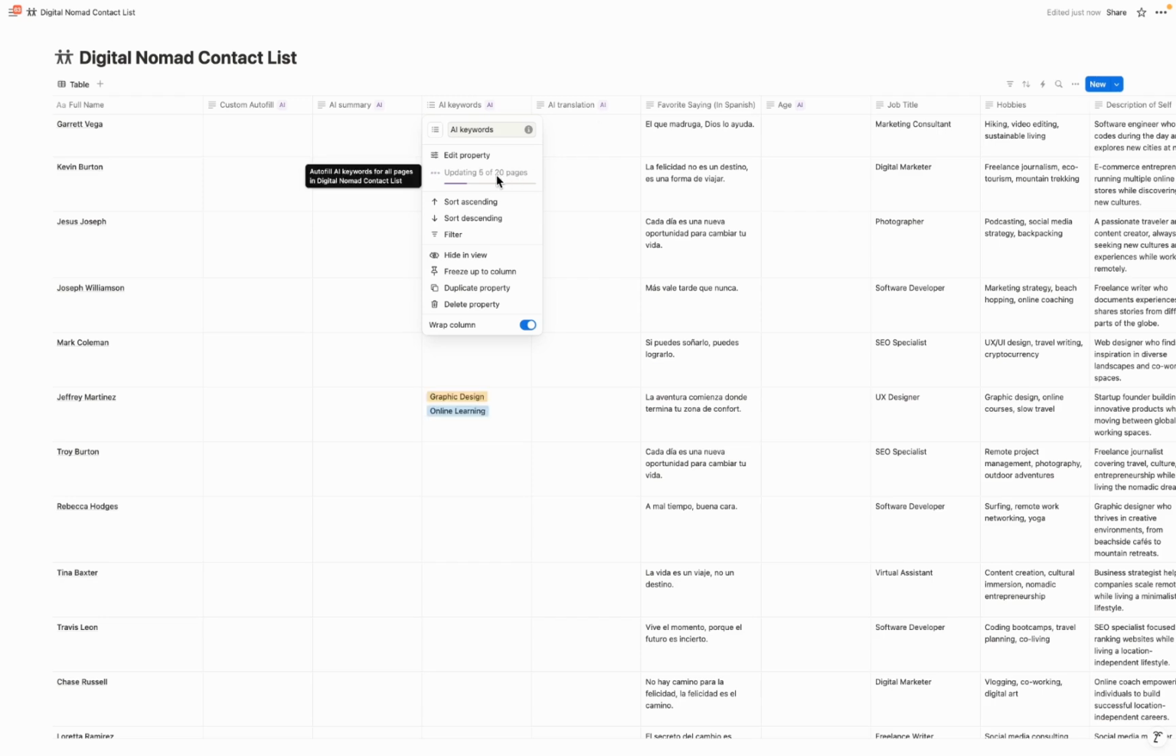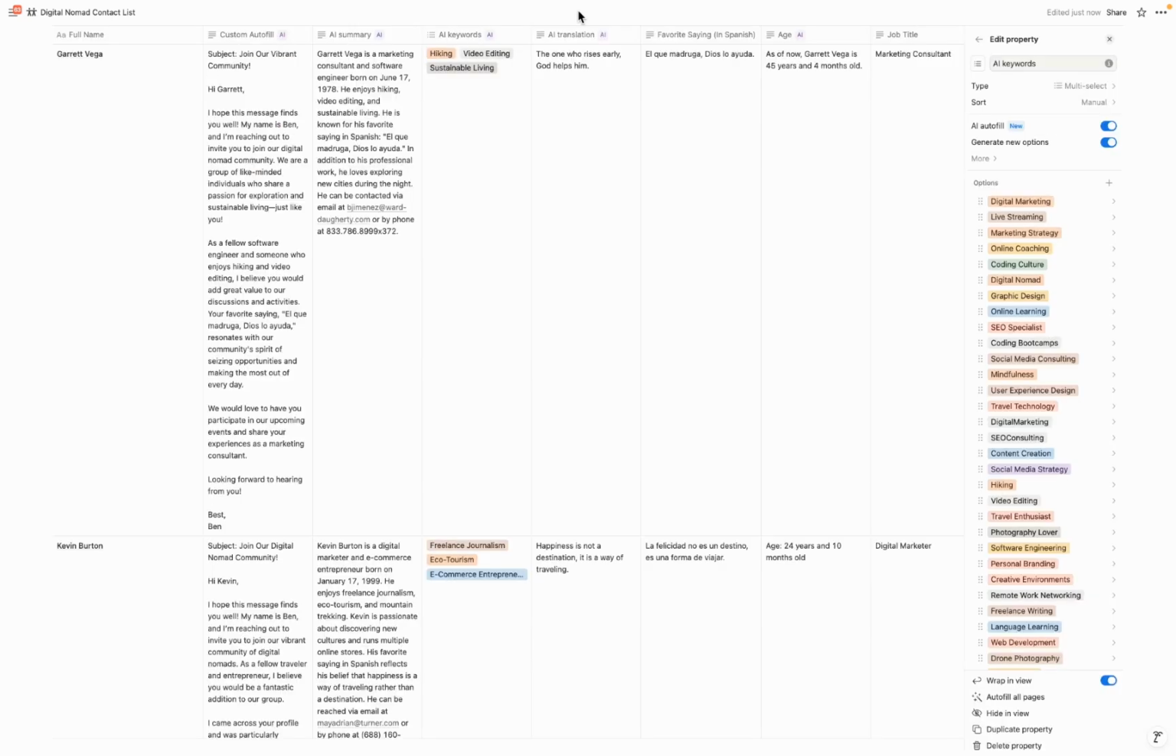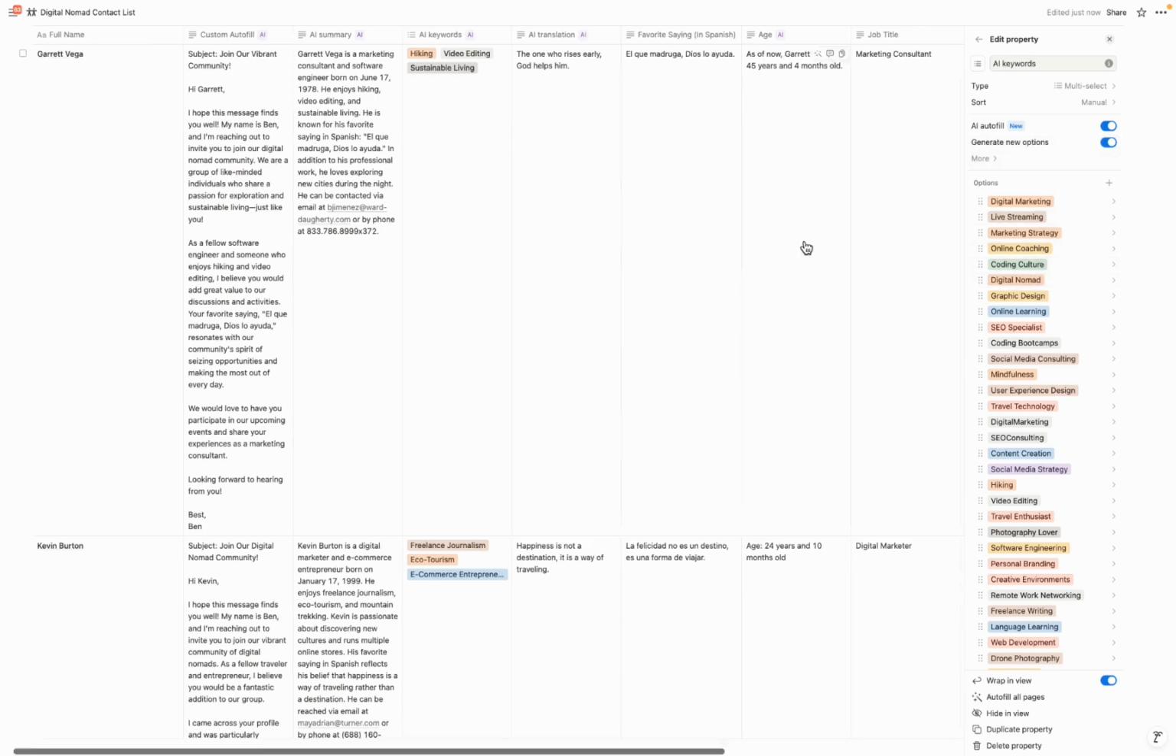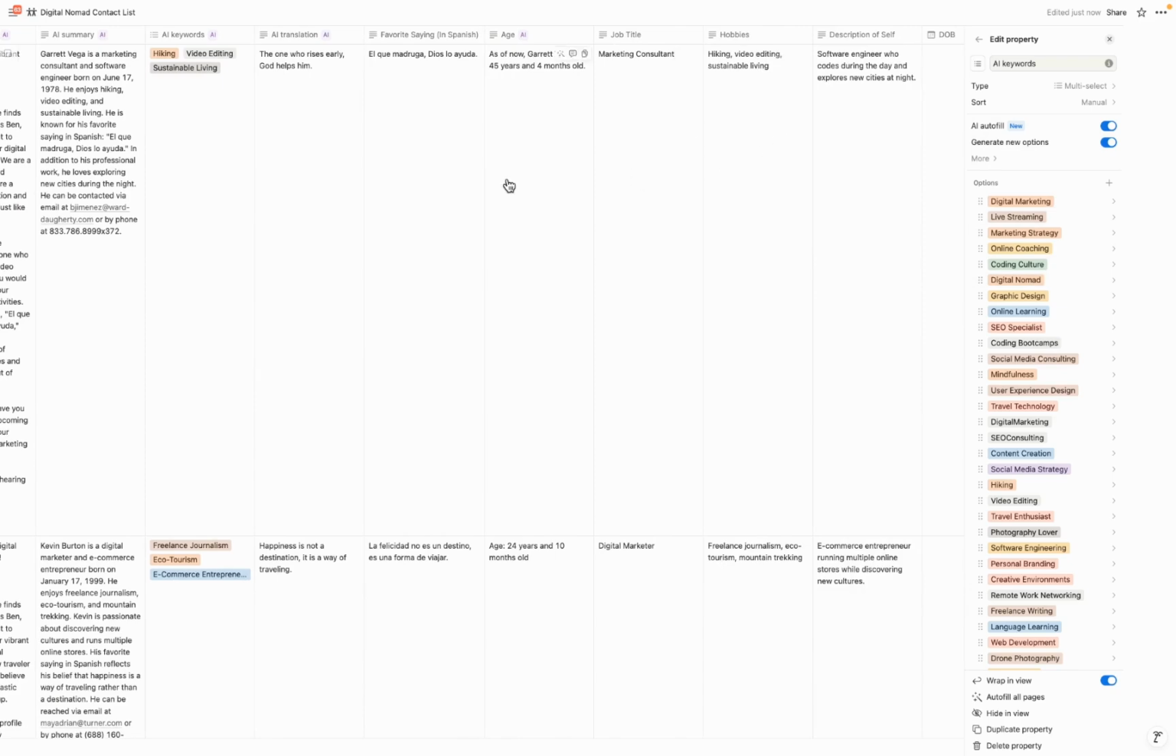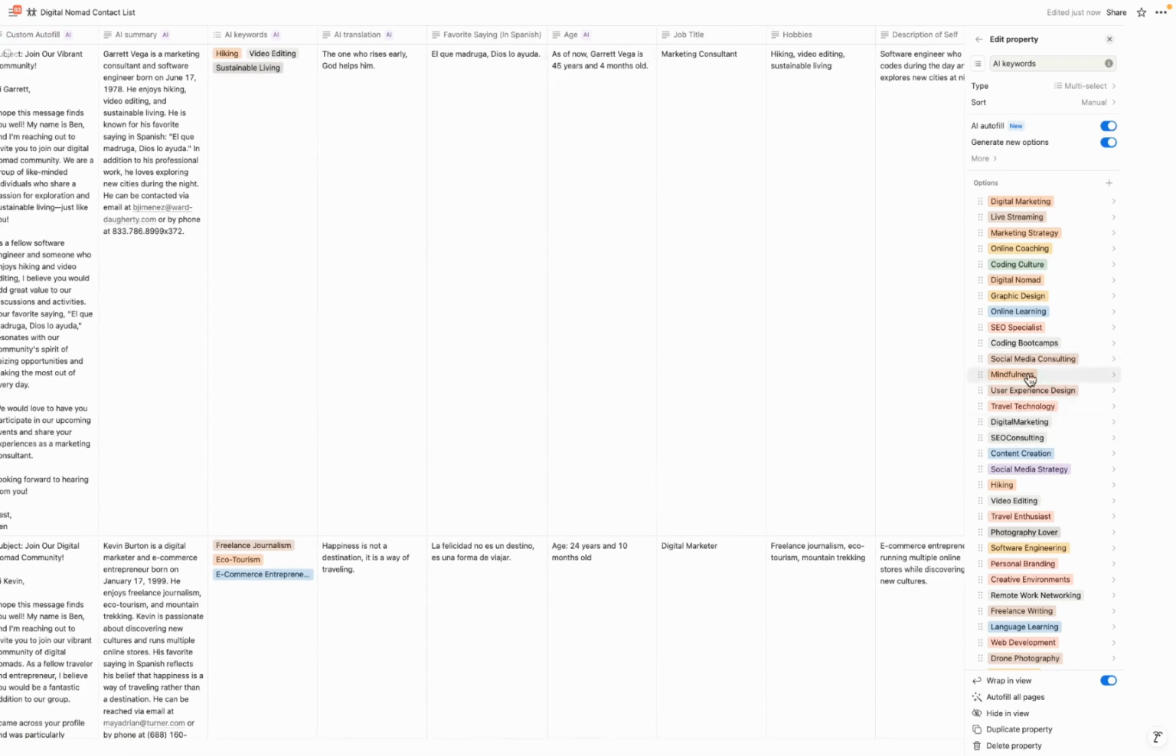Okay. And now that all the AI keywords have been filled in, because I have a setting on for all the AI properties called AI autofill, it triggered the others. So in most scenarios, you just need to do the AI autofill for one column, and then the rest of your AI will start to fire. You can see here, we have the option for the AI keywords to generate new options. So the AI automatically looked at things like job title and hobbies to automatically create these.